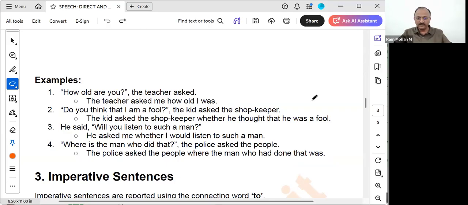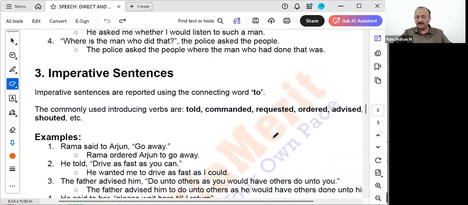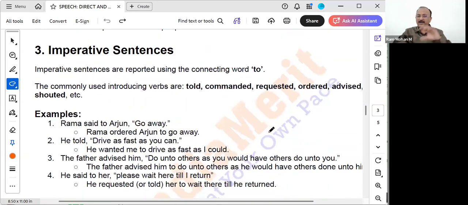Now what do we do? We will use imperative sentences. Imperative sentence means what? Mainly, we'll be giving a command or we are ordering something. Correct? No. Rama said to Arjun, "Go away." See here. Normally, the commonly used introducing verbs are told, commanded, sometimes requested also, sometimes ordered, advised, or shouted. Rama shouted at Arjun, that also we can say.